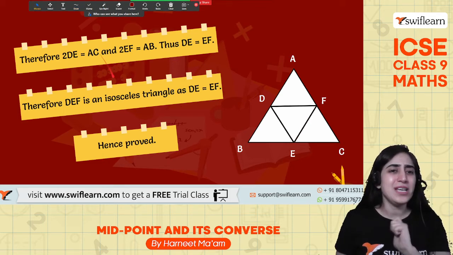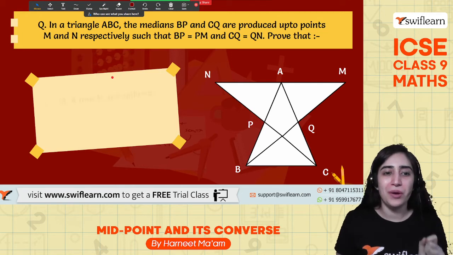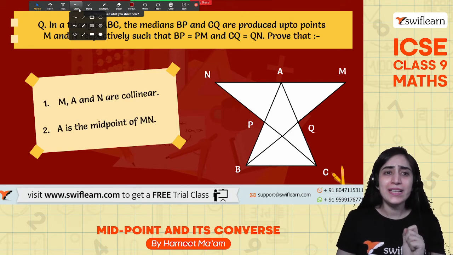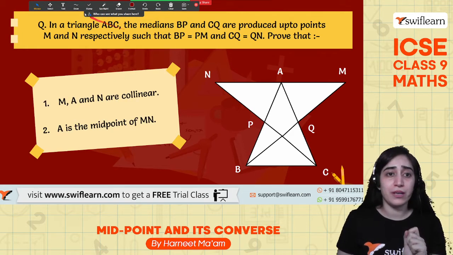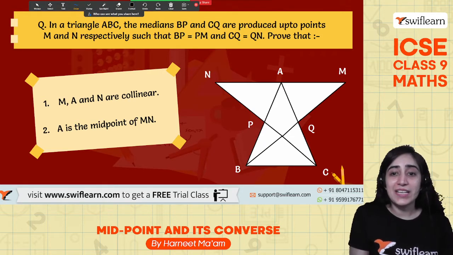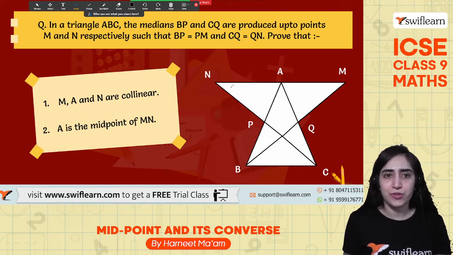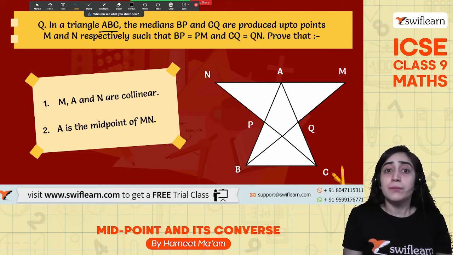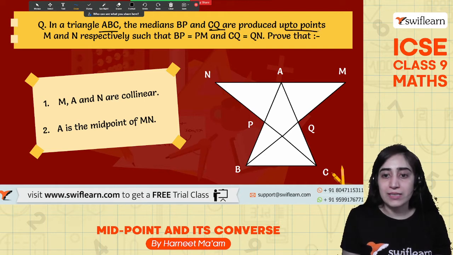All right, so this one's the easiest of all, right? So let's try another one. What does this say? What do I need to prove? Let me open my marker. It says in a triangle ABC, this triangle we are talking about, median BP. So BP and QR are produced at some point. So they are the medians that are produced at the point of M and N. So I got to know that it's produced till M and this is produced till N respectively, such that BP is equal to PM.